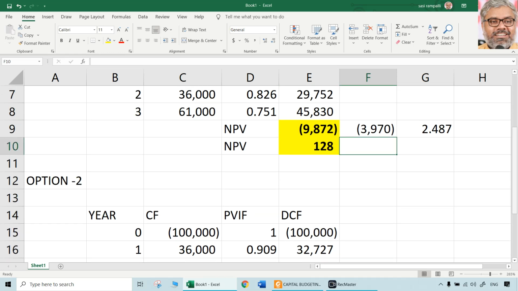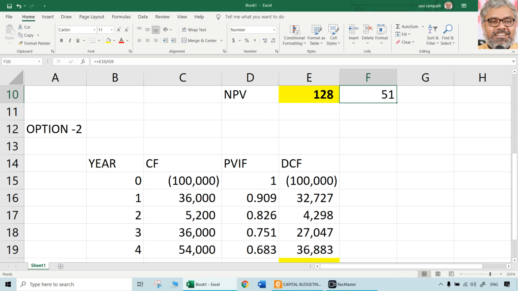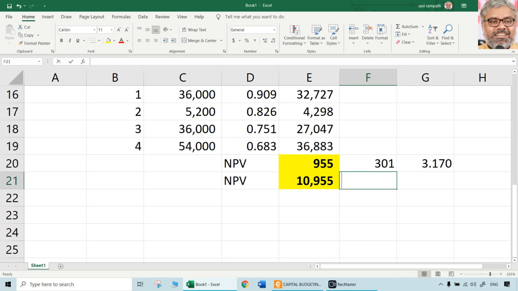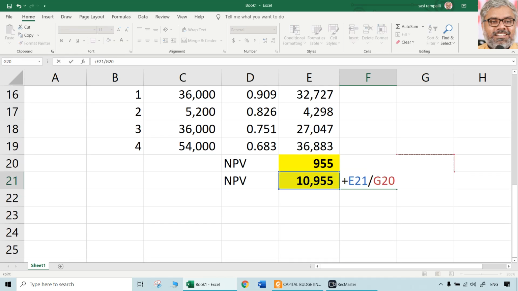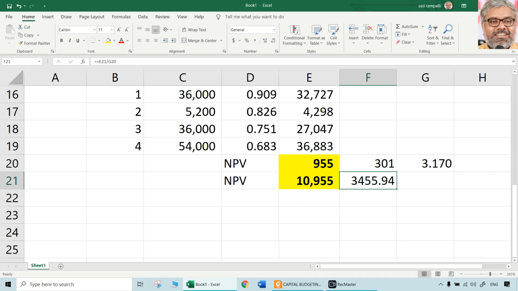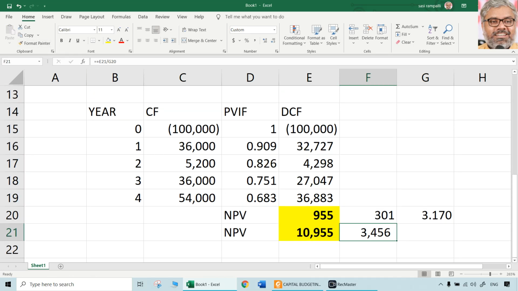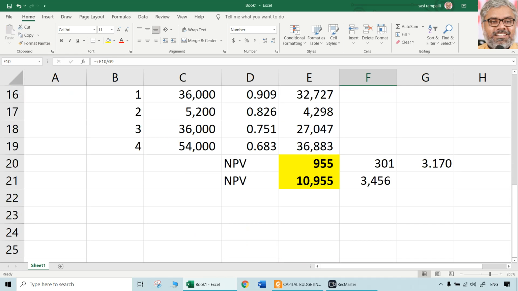Okay, let us take the supplier's discount. Still doesn't matter. 128 rupees is not going to be a big deal. So annually the NPV generated in option 1 is going to be around 51 rupees. But here the annual NPV that will be generated if the supplier gives a discount of 10,000 rupees is going to be around 3,496 rupees. So 3,500 rupees approximately is the annualized NPV. Where is 50 rupees? Where is 3,400 rupees? Lot of difference is there.